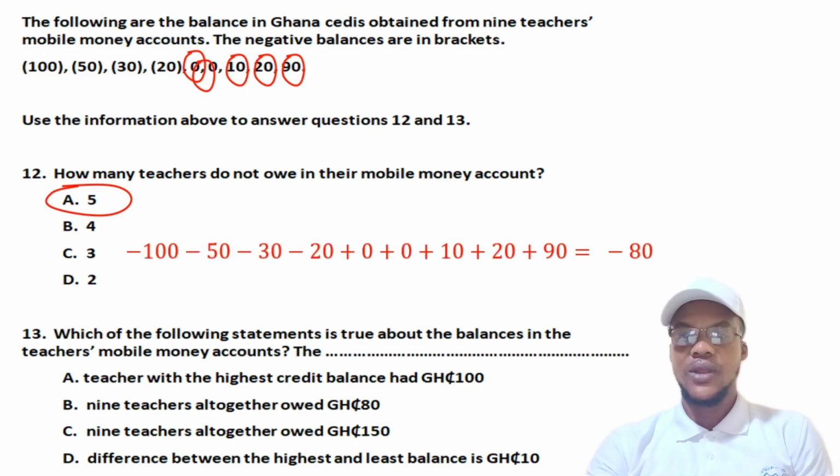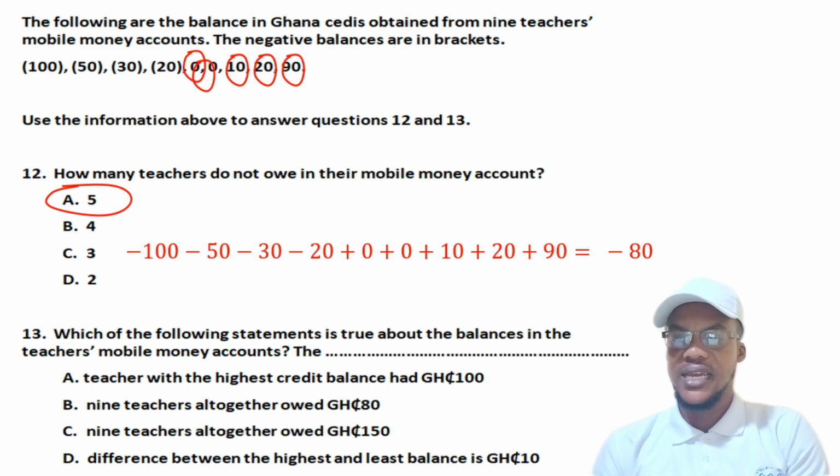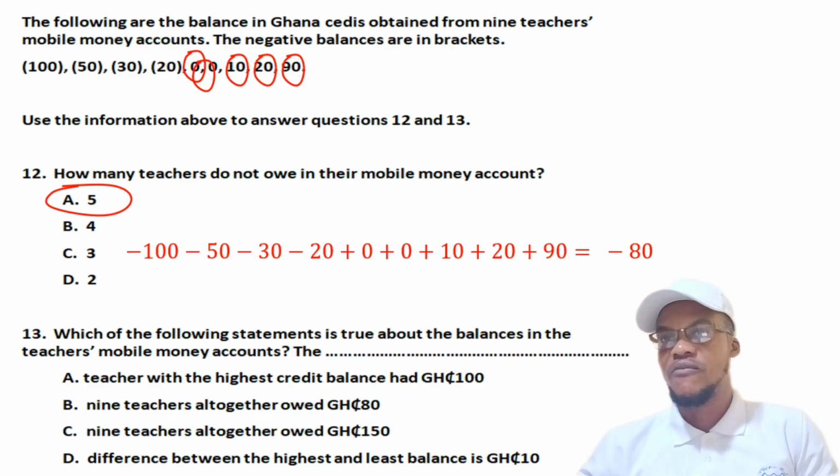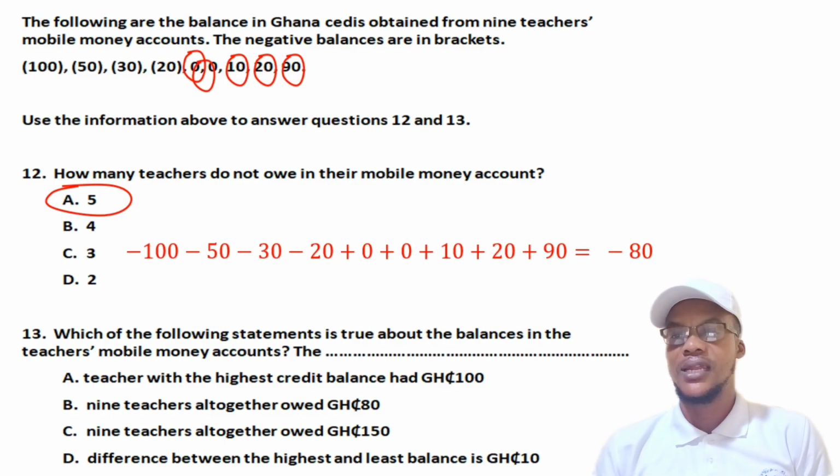Okay, so you realize that if you add all the account balances, you are going to get a negative. And what does negative suggest? Negative suggests that they are owing. So if the 9 teachers come together, those who are owing, those who have money and those who do not have at all, if they bring their accounts together, they will all be owing together. So the answer becomes the B. Okay, so that is the answer.